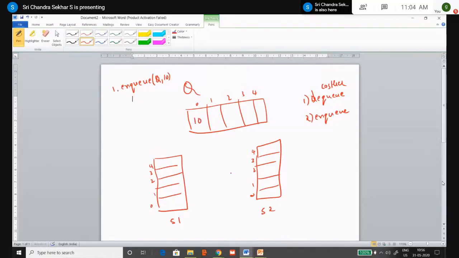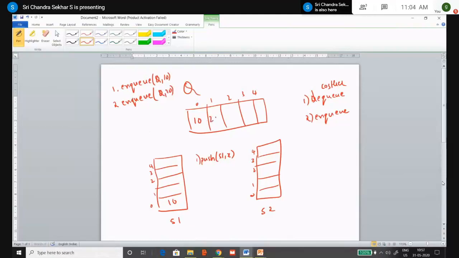To mimic this from stack 1 and stack 2, you are just pushing the new element into stack 1, right? So it is a simple operation, that is push of S1 comma X. Now the second instruction is NQ of Q comma 20.